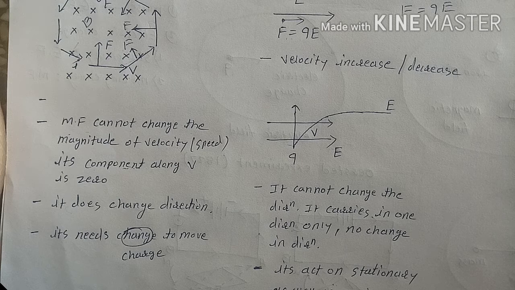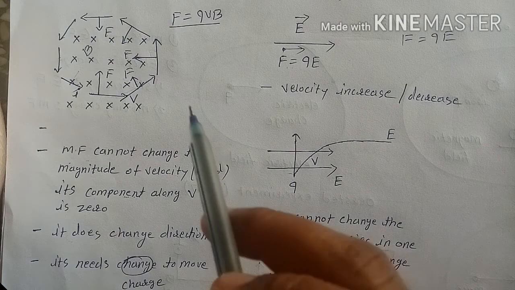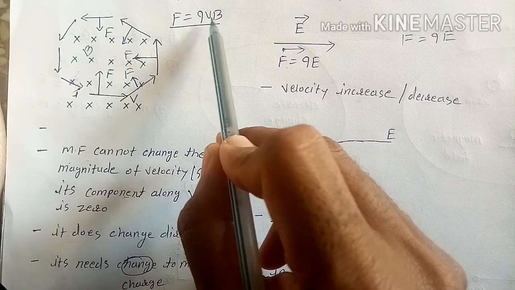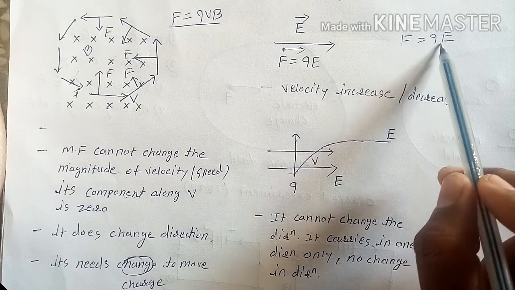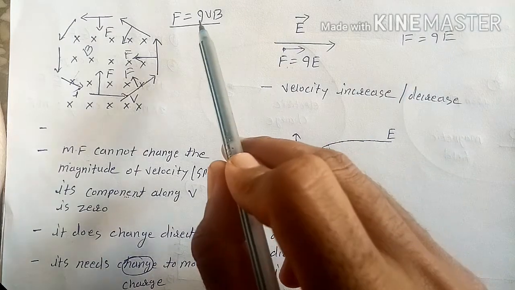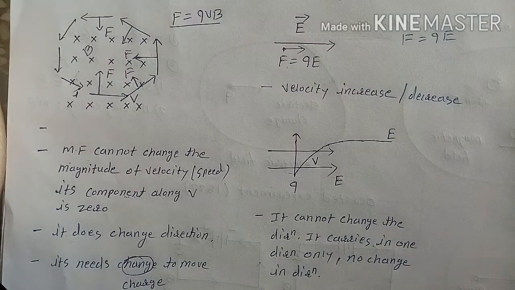Both act on the charge. And one very important thing: the magnetic force will act only if the charge is moving, it needs velocity V. The electric force does not need any velocity. That should actually be rule number one: the magnetic force needs the charge to move.